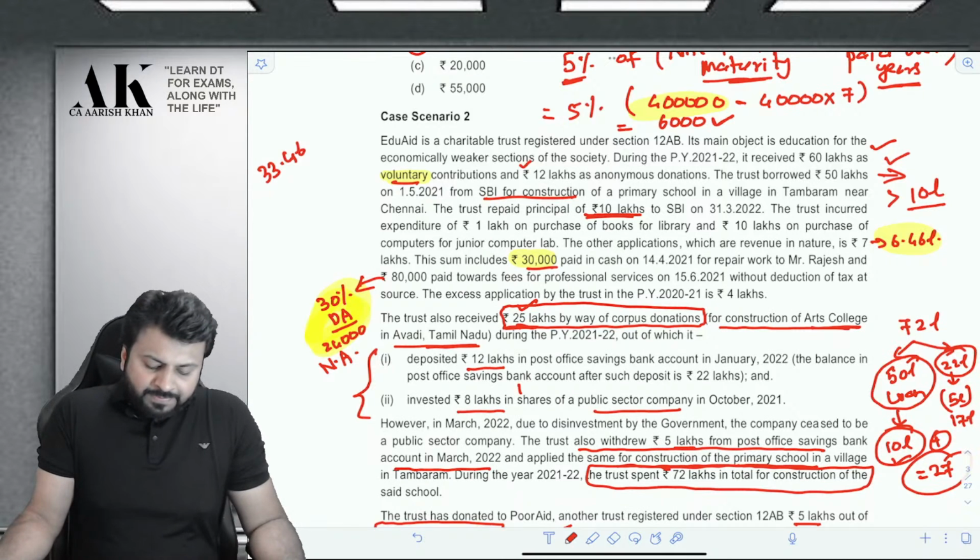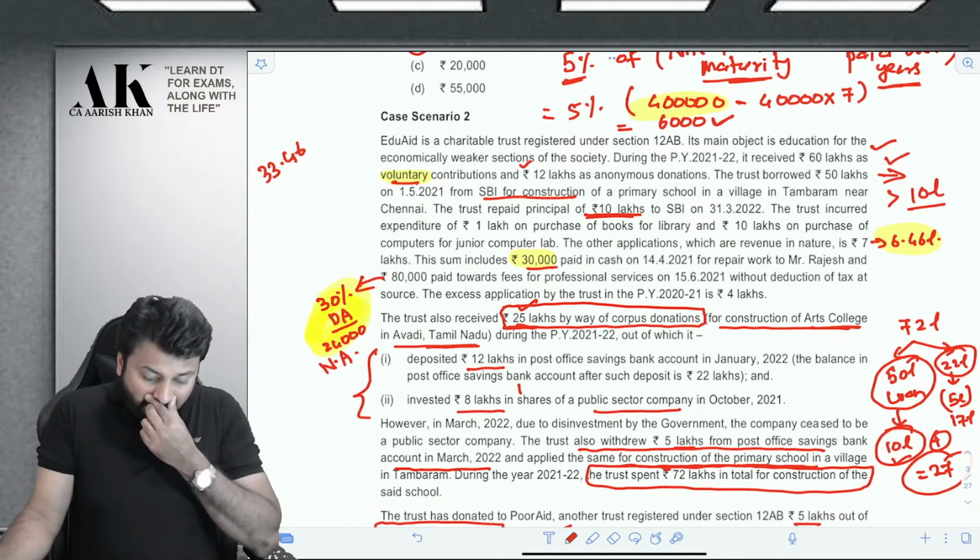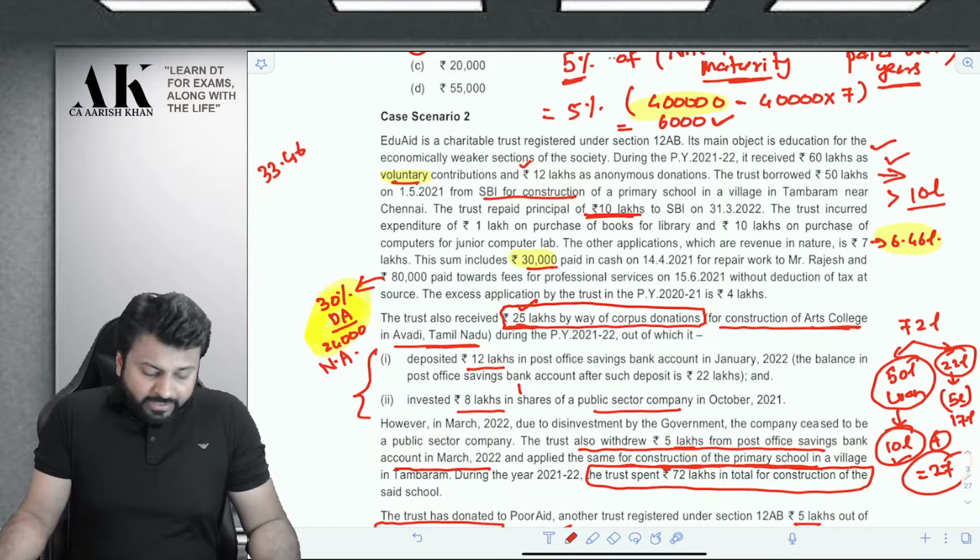The trust incurred expenditure of rupees 1 lakh on purchase of books for library and 10 lakh on purchase of computer for junior computer labs. The other applications which are revenue in nature is 7 lakhs. This sum includes 30,000 paid in cash for repair work to Mr. Rajesh and 80,000 paid towards fees for professional services on 15 June without deduction of tax at source. The excess application by the trust in previous year 2021 is 4 lakh rupees.